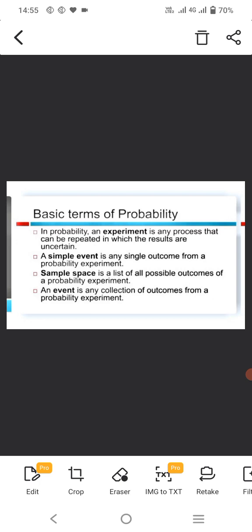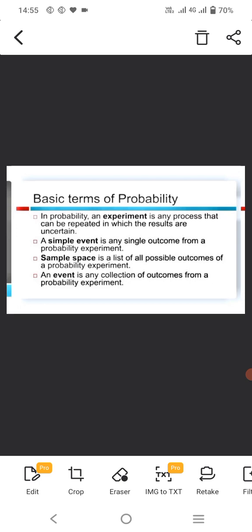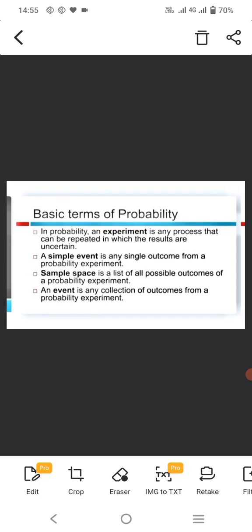We can see some basic terms of probability. First one is the experiment. In probability, an experiment is any process that can be repeated in which the results are uncertain. Probability has an uncertain event. Then the second one, a simple event is any single outcome from a probability experiment. For example, tossing a coin, throwing a dice, etc.